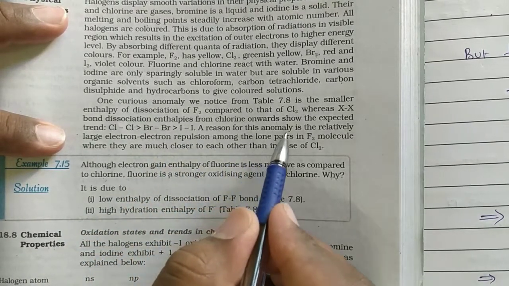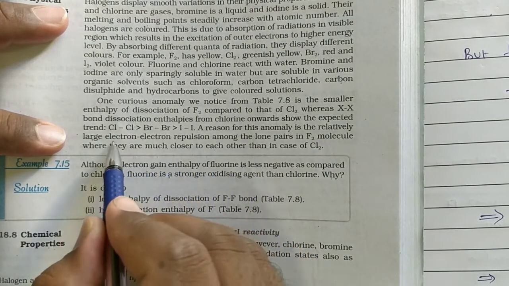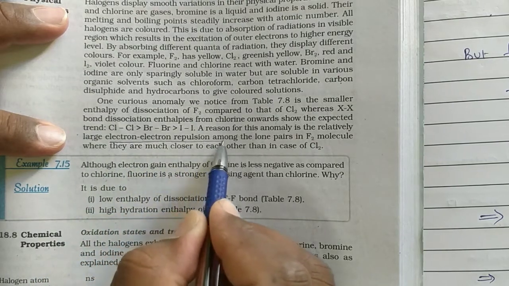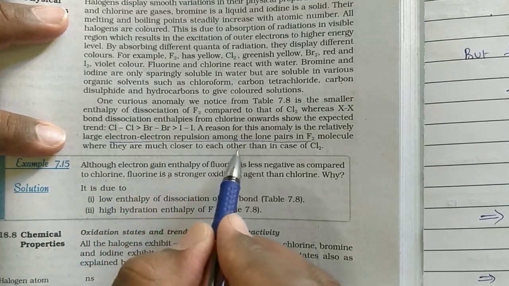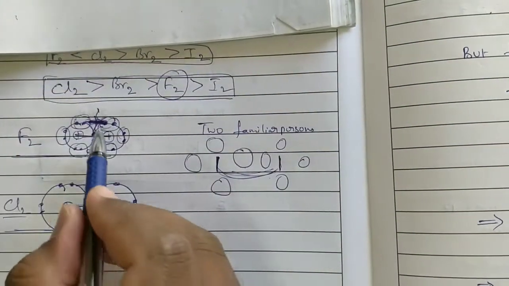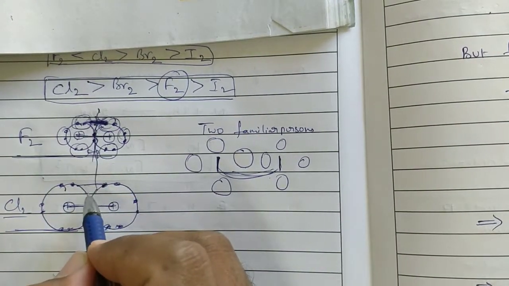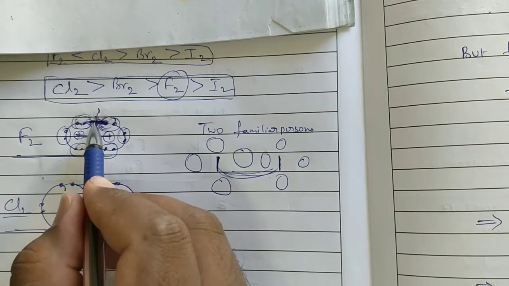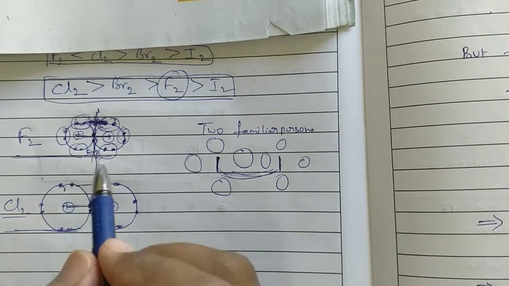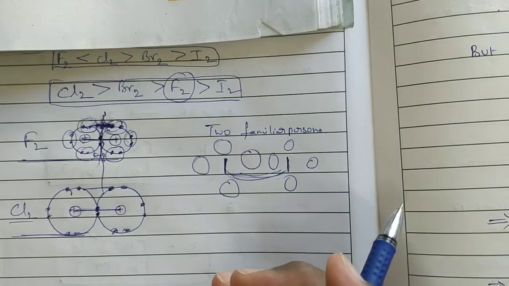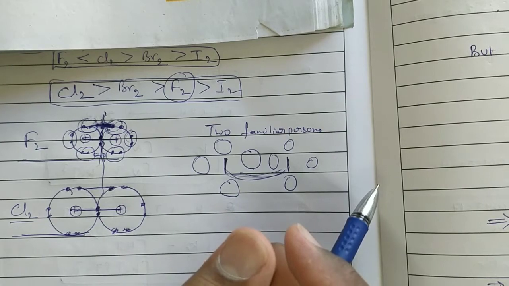A reason for this anomaly is the relatively large electron repulsion among the lone pairs in the F2 molecule, where they are much closer to each other than in the case of Cl2. These lone pairs are much nearer here when compared to chlorine. That's why, because of these repulsions, the bond is cleaved easily. So it requires less energy to break the bond. This is the reason behind that. I hope you are clear about this.